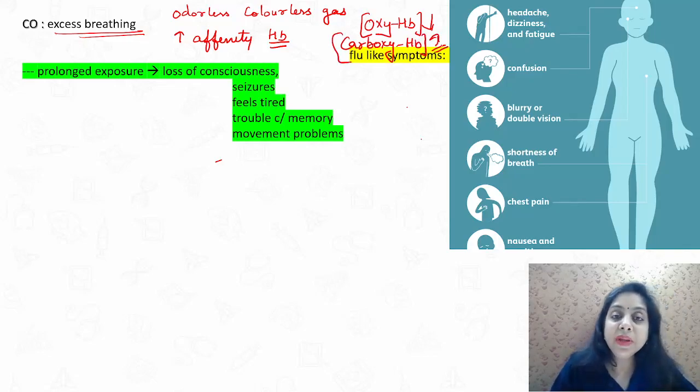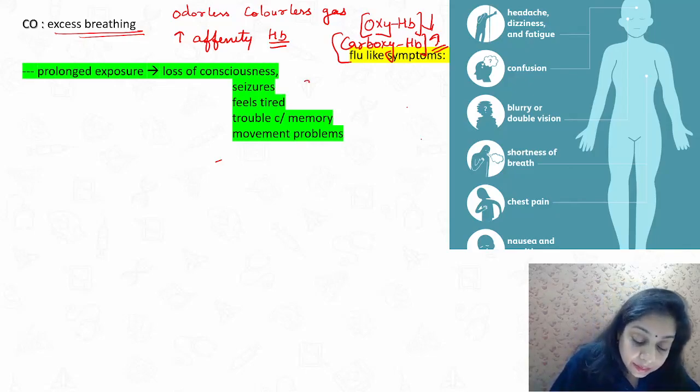So other than this decrease in the concentration of oxyhemoglobin, it makes tissues deficient in oxygen uptake. This is a very important point to remember. It makes tissues deficient for oxygen intake, right?